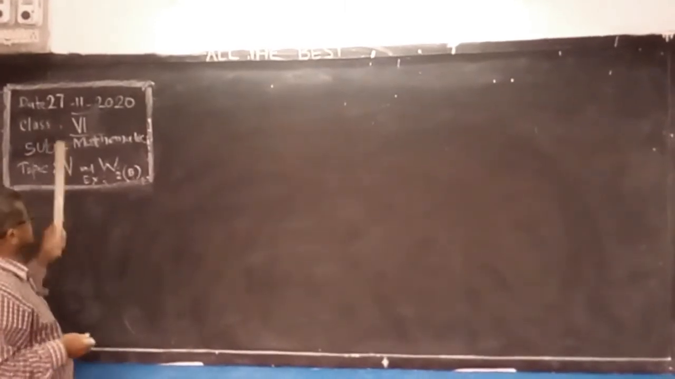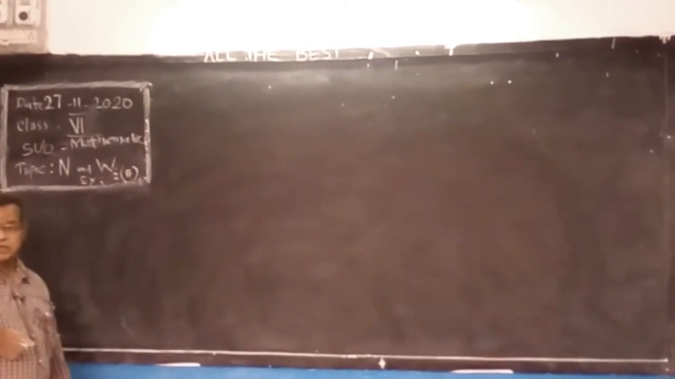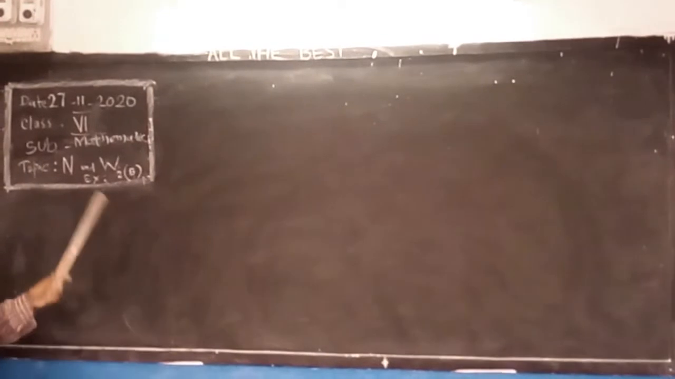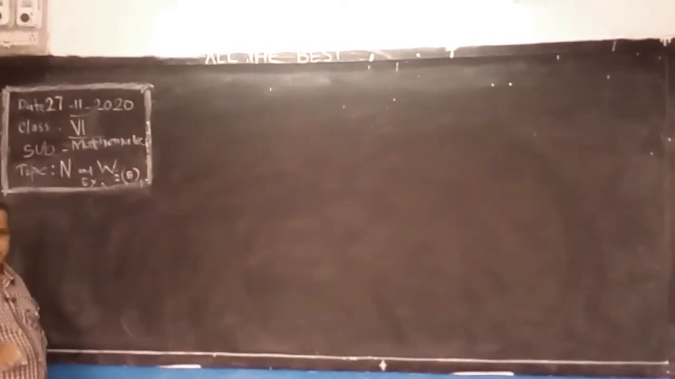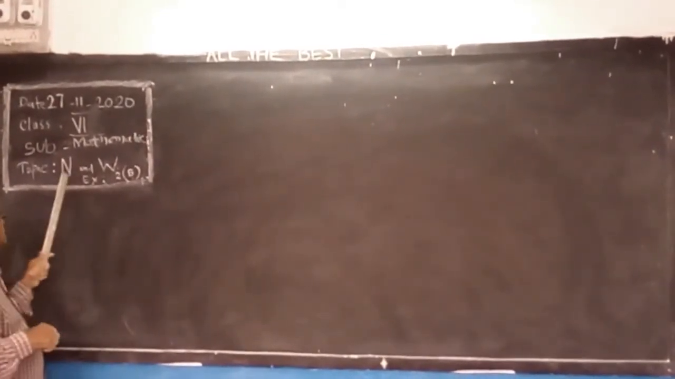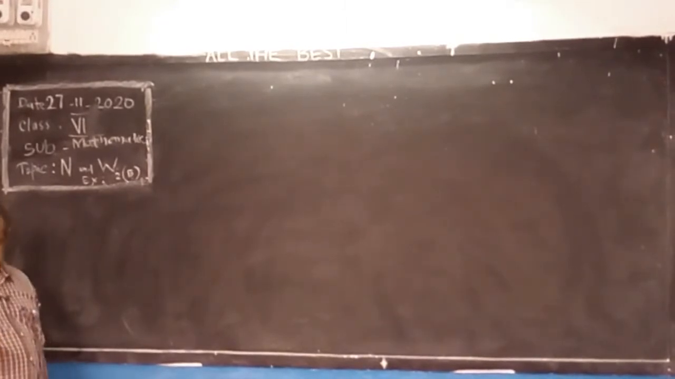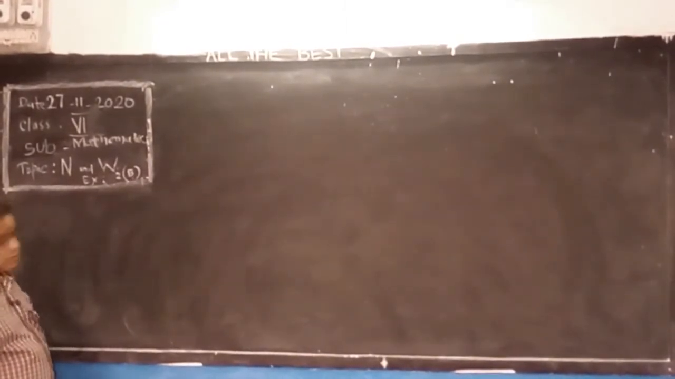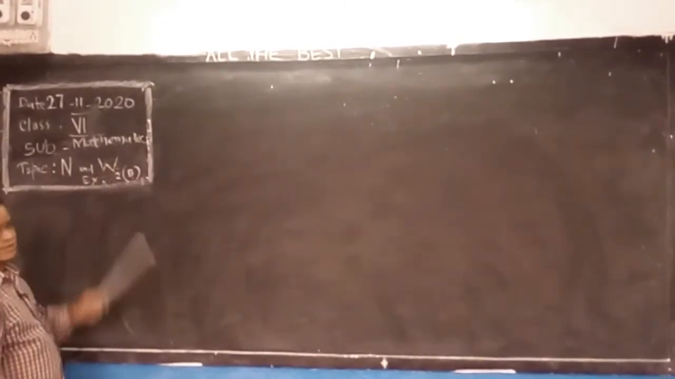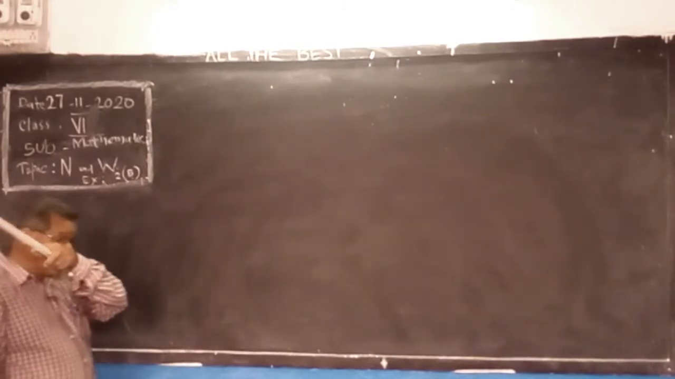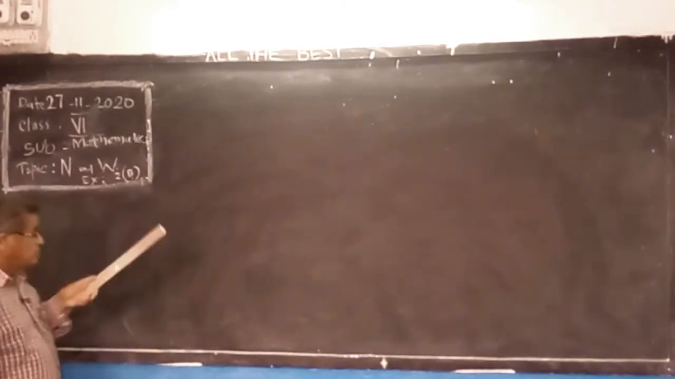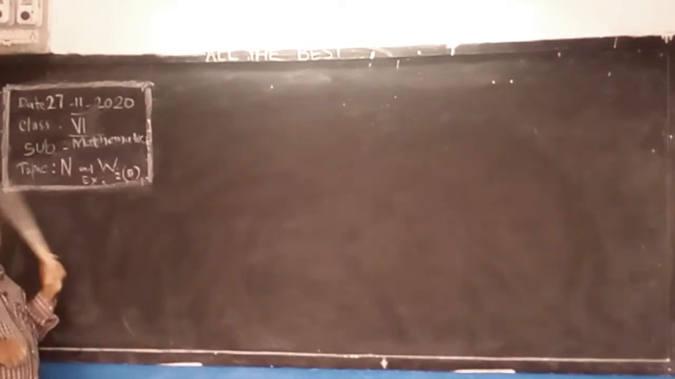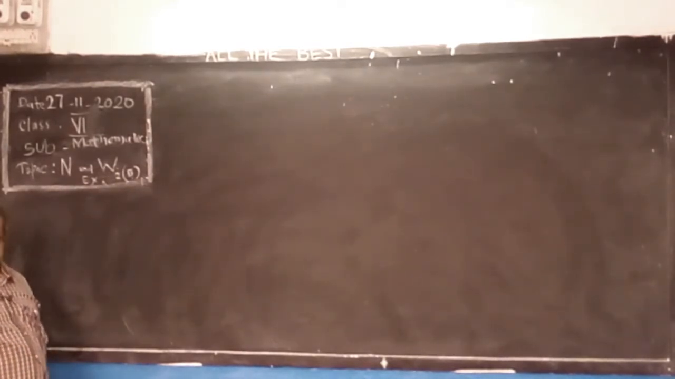Get ready for class. Open your textbook, notebook, and take a pen. We are doing natural numbers and whole numbers, the second chapter, and in the previous class we completed 2A.